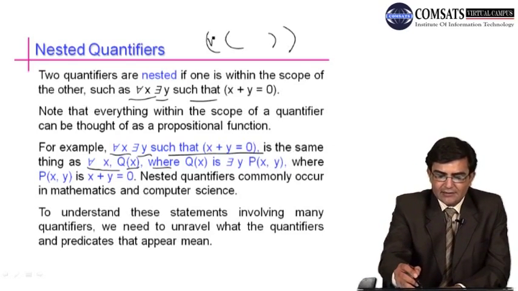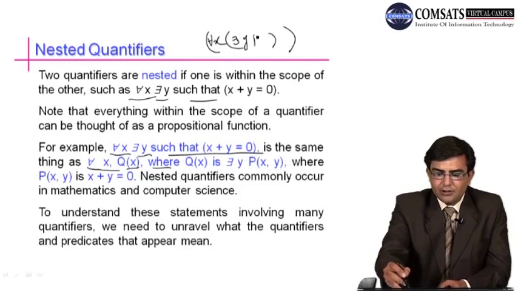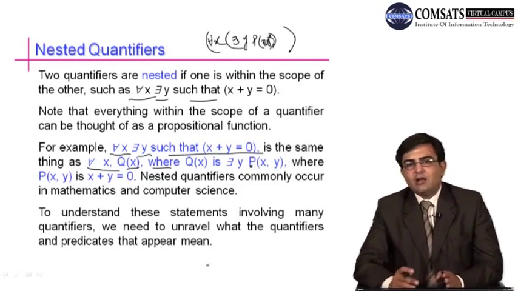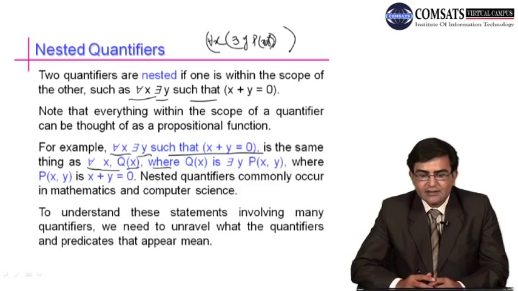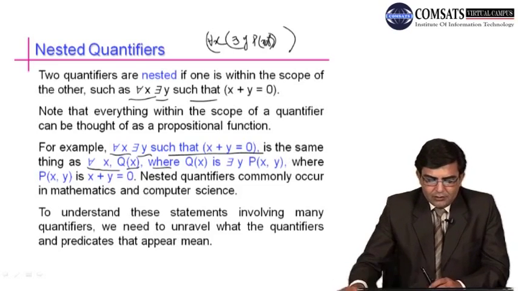Here we have for all x, q of x, where q of x is there is y such that p of xy. So one is within the scope of the other. These are basically the nested quantifiers. To understand these statements involving many quantifiers, we need to understand the quantifiers and predicates that appear.